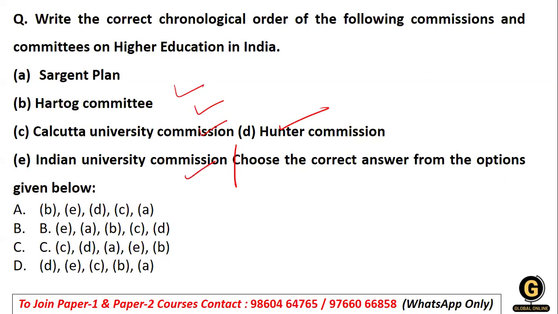Such types of questions are also acceptable, where you have to write in chronological order. When we talk about the commissions, let us talk about the Hartog Committee, which started in 1929, the Sargent Plan, which started in 1944, then the Hunter Commission, which came up in 1882, and the Calcutta University Commission, which came up in 1917.